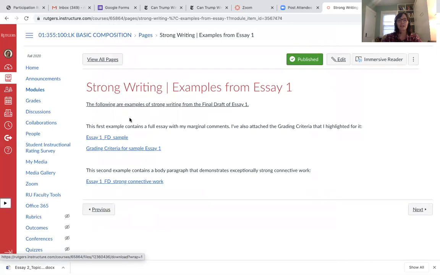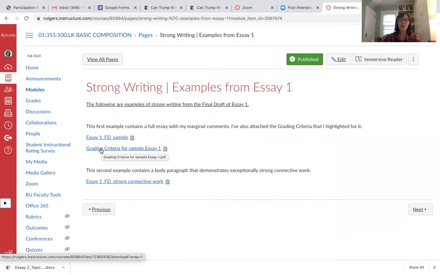And so here we have an example of a full essay that received, as you'll see from the attached grading criteria here that's highlighted, a B. And a B is a really strong grade for essay 1. It's kind of unusual in that sense because we're still building our skills.